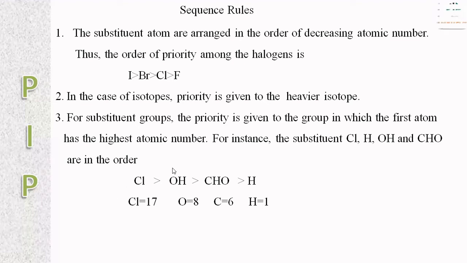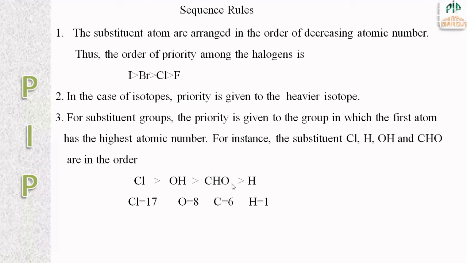Next, the first atom attached to the asymmetric carbon is considered. Among these, for OH, the atomic number of oxygen is taken, that is 8, so the second priority is given to the OH group.